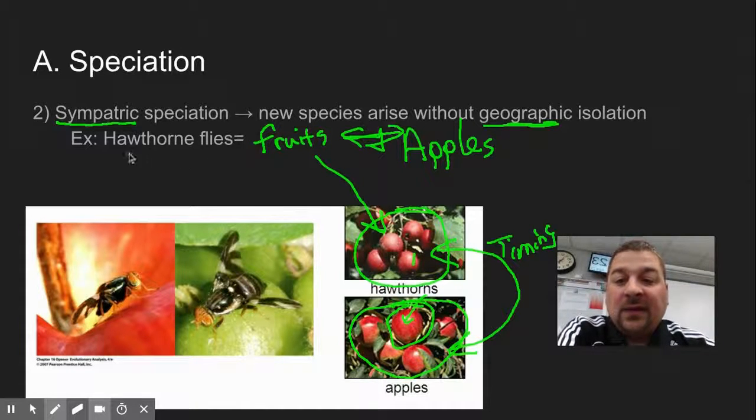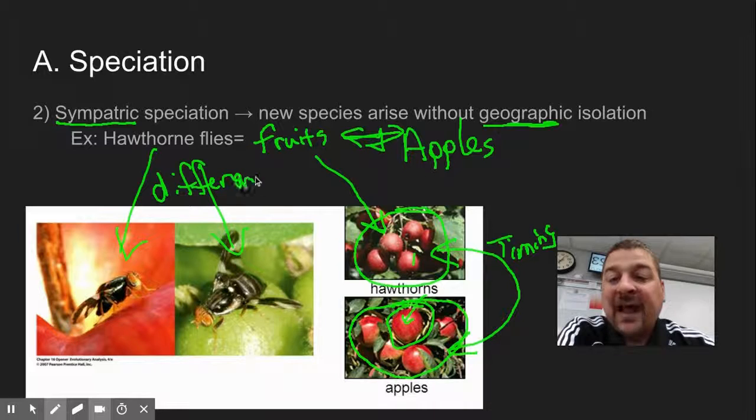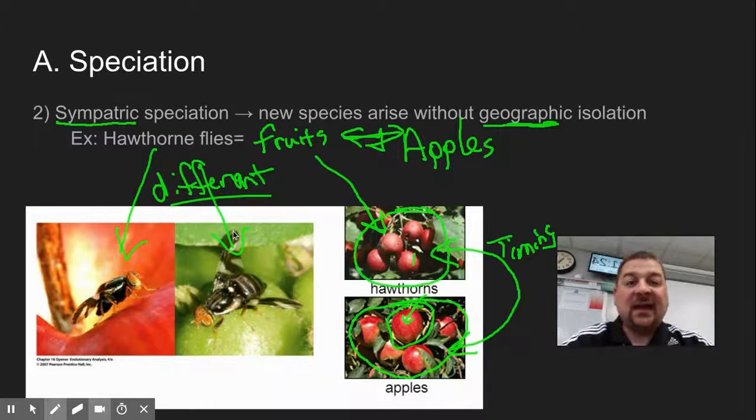And so the hawthorn flies, these two species of hawthorn flies, are becoming more and more genetically different as time goes by. And over time, we might actually see them become two different species, just because they found different food sources and they're co-evolving with those plants to coincide with when those fruits are available, which doesn't coincide when the two different subspecies would actually meet and be able to mate.